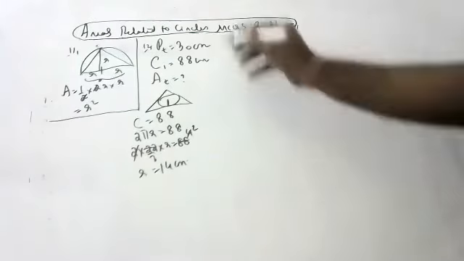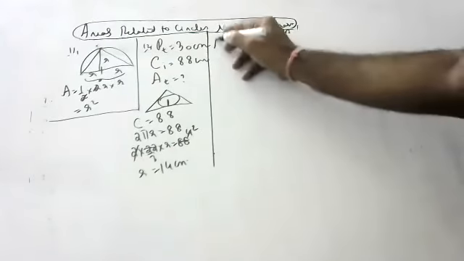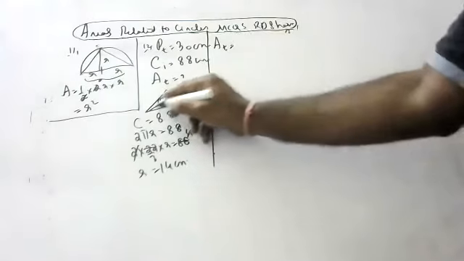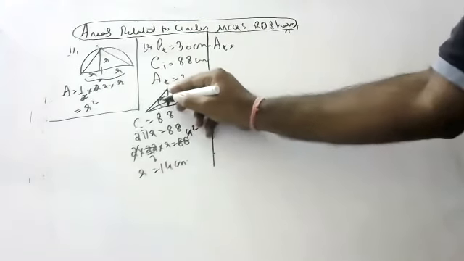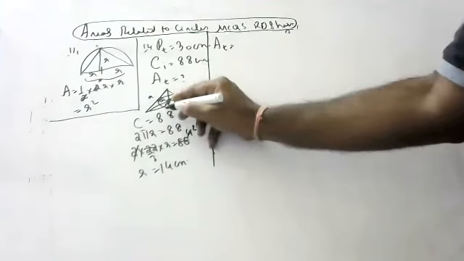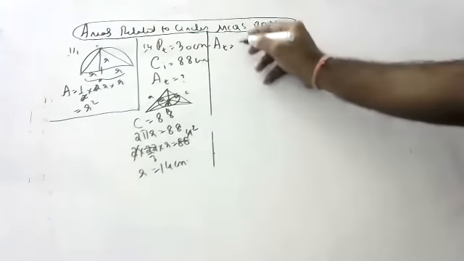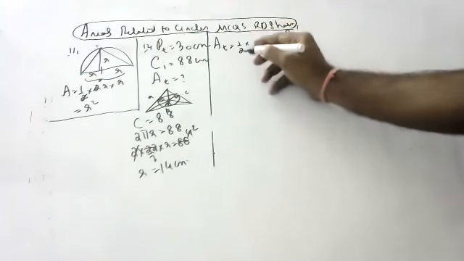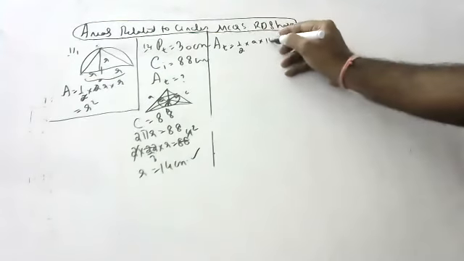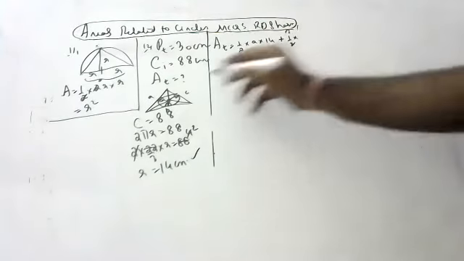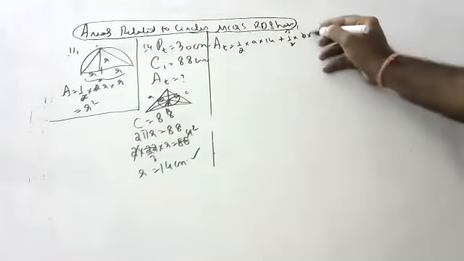Now, yes, children, we can do it. Area of the triangle is equal to this triangle plus this triangle plus this triangle, 3 triangles. Let us take this as A, this as B, this as C. Area of the first triangle is half into base A into height 14. Area of the second triangle is half into side B into 14.